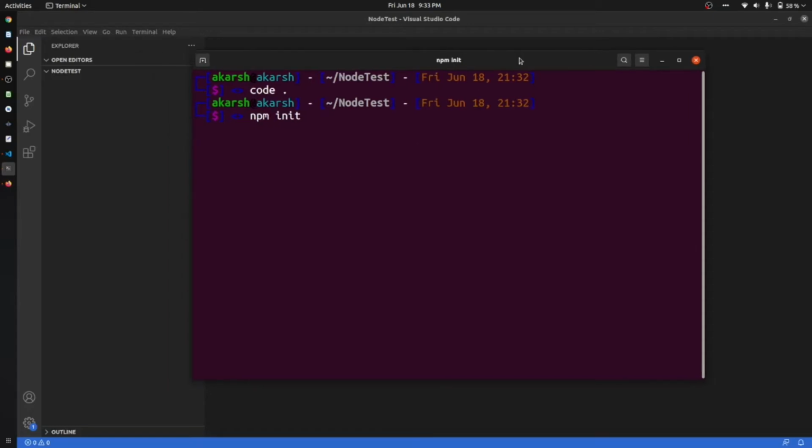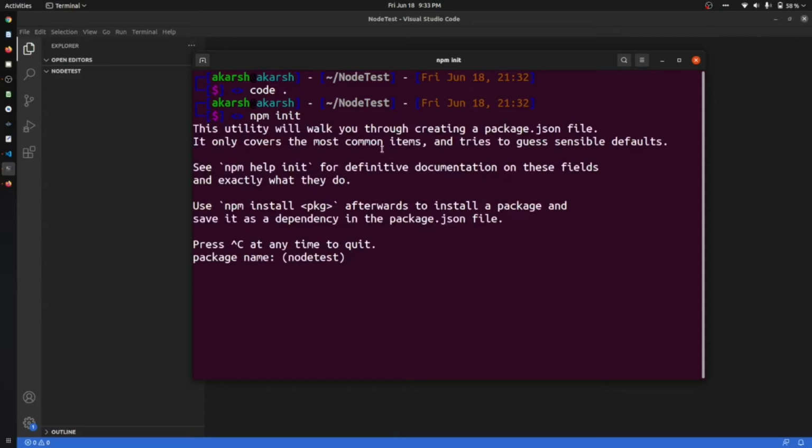Okay, so let it ask. You can see that it is asking for the package name. The package name is node test. I am trying to set the package name as node test. If you want to make it something different, you can type it here, but I am not going to change the node test, so I am just typing enter. The version is 1.0.0, let it be. You can set your version. It is asking for a description, so you can leave it, it is optional, but I am going to type it. It is a Node API demo.